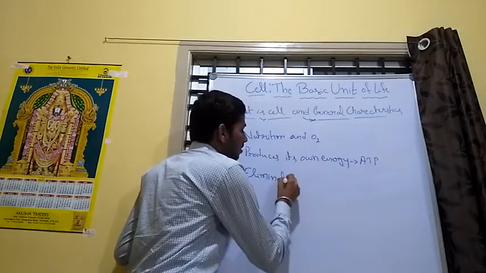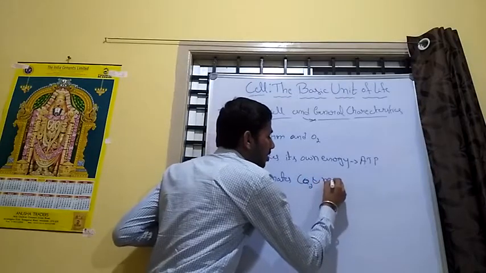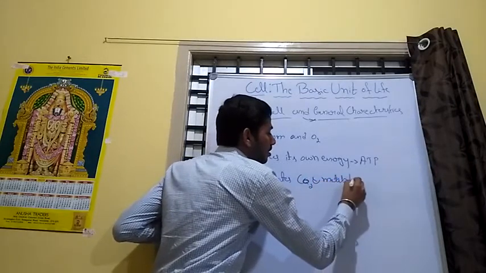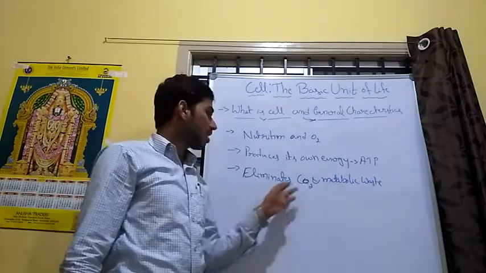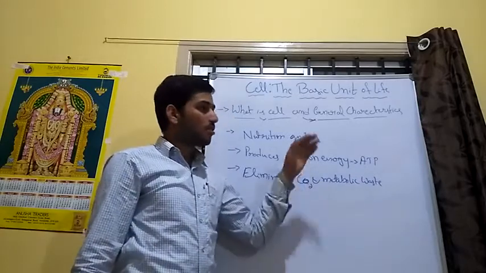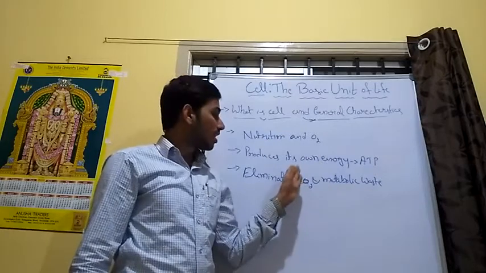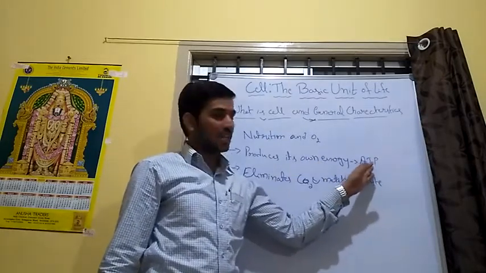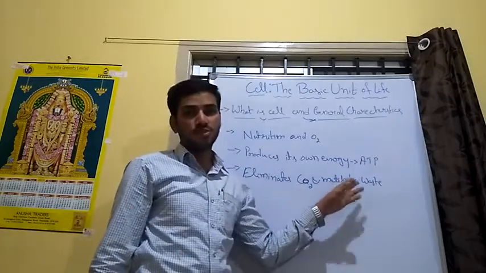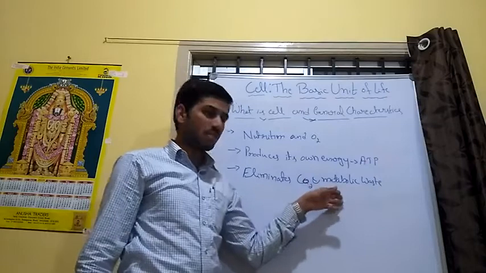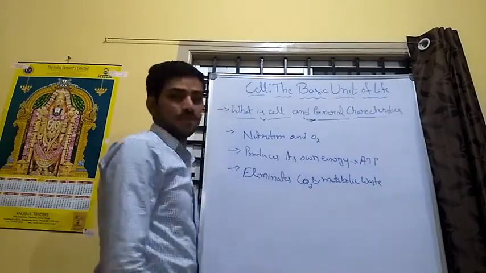Next, the cell eliminates carbon dioxide and metabolic waste products. After metabolism using nutrition and oxygen, the cell produces energy in the form of ATP. The waste products, carbon dioxide, metabolic waste products, and urea, which are produced in the cell, are eliminated from the cell to the exterior of the body.